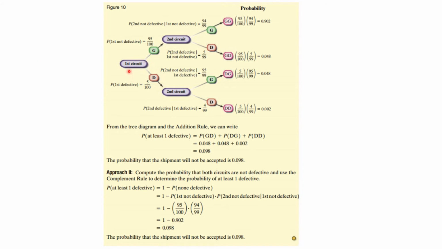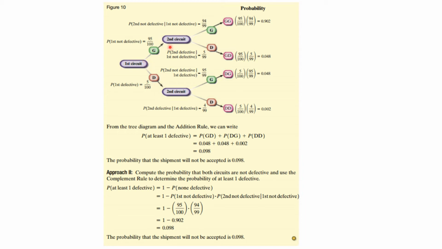Okay, so here we're drawing a tree diagram. For the first circuit, you have 95 good ones. So the probability of getting a good one on the first selection is 95 out of 100, and it is 5 out of 100 getting a defective. So this is good, and this is defective.